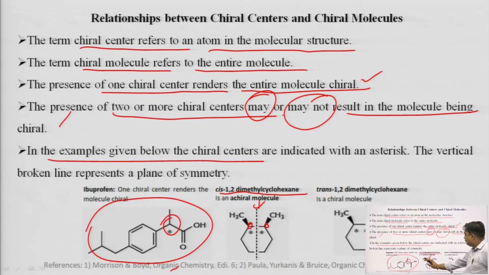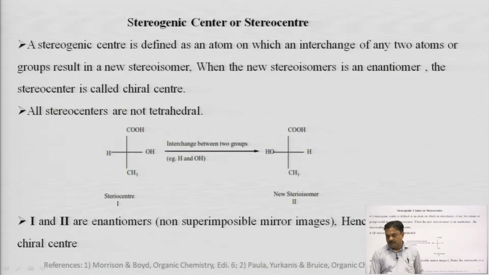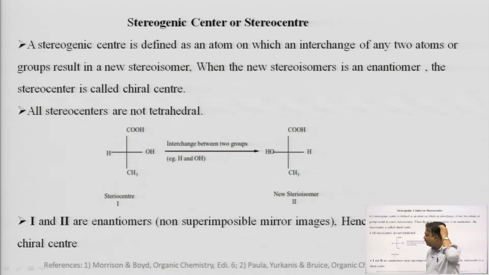So, here a plane of symmetry is present in this molecule, means we can cut this molecule into two equal halves. So, although two chiral centers are there, because of the presence of the plane of symmetry, this molecule is not considered a chiral molecule. Okay. So, now another important term is stereogenic center or stereocenter.